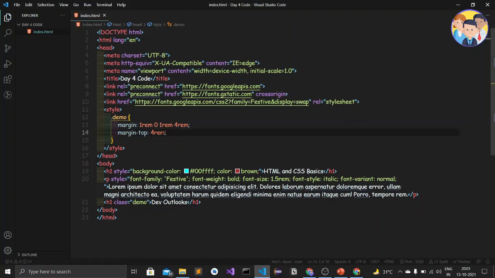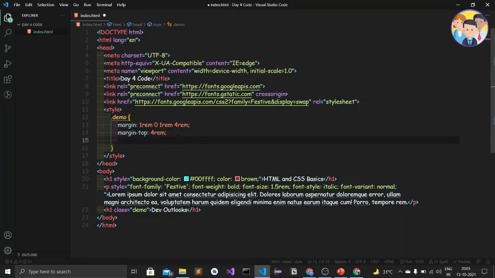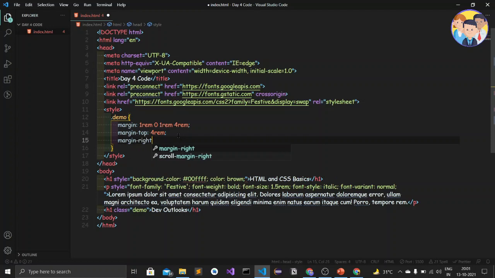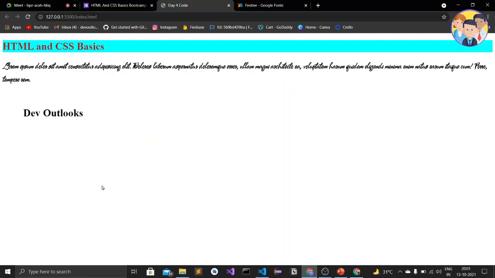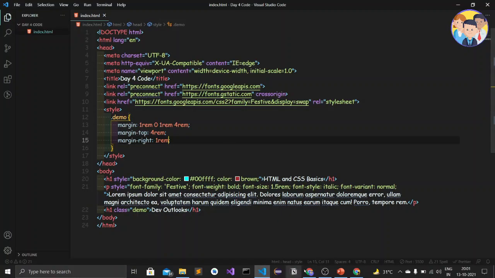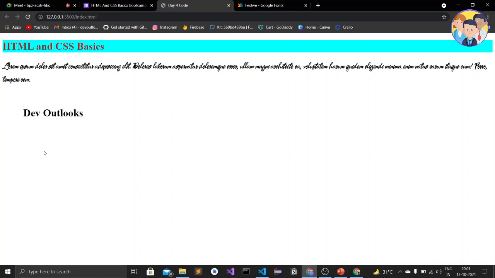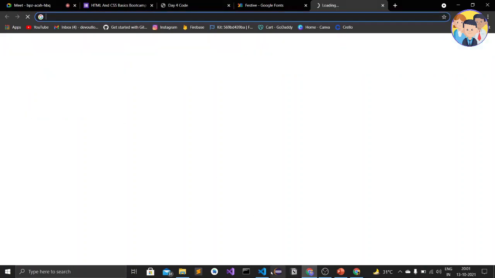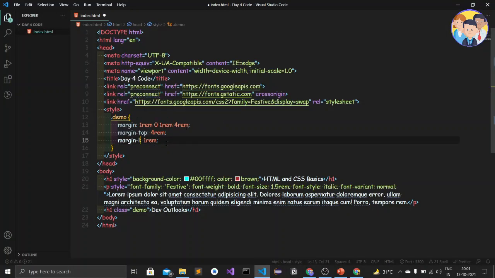So when I give margin, let's give right. The right margin is 4 rem, so let's give it 1 rem. Let's see what comes. Let's reload. It has not been saved. Let's reload it. It is not reflecting. Okay, it is margin right, we have to give margin left.